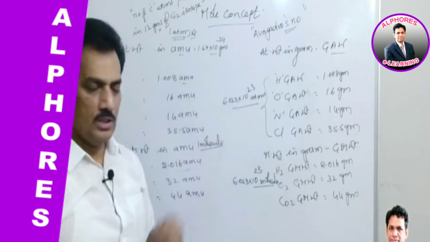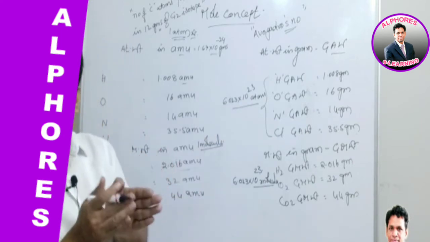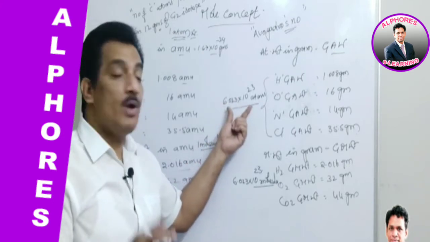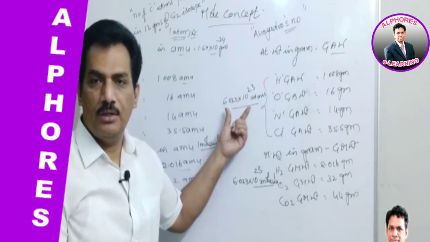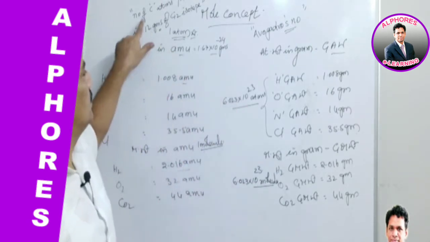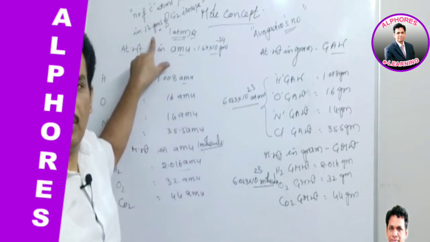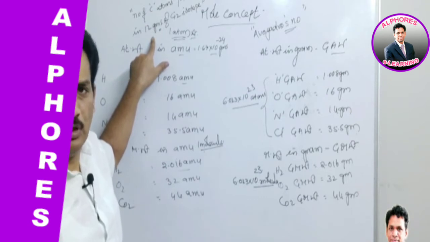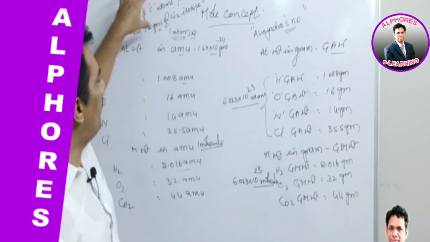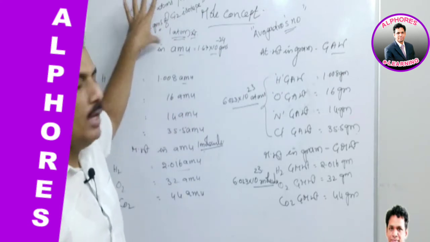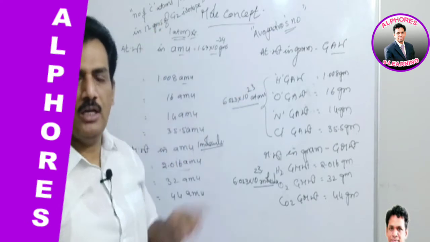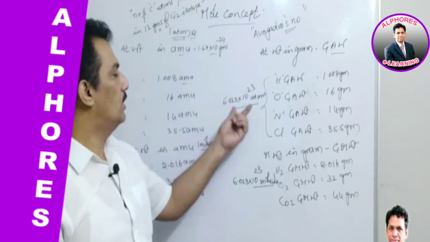The amount of any substance that possesses Avogadro number of chemical species in it is known as 1 mole. This Avogadro number is the number of carbons present in 12 grams of carbon-12 isotope. By referring to this number, you can define the mole in both manners.